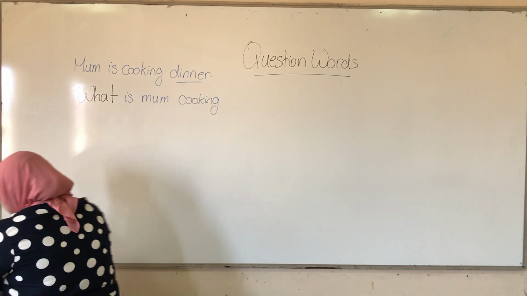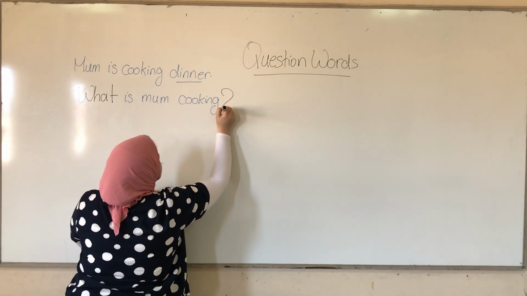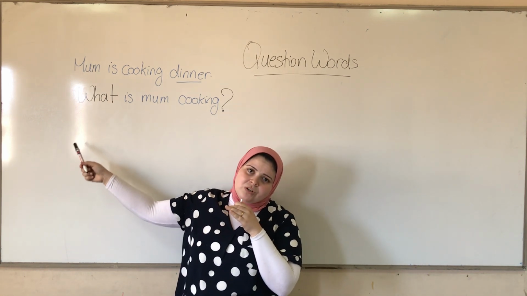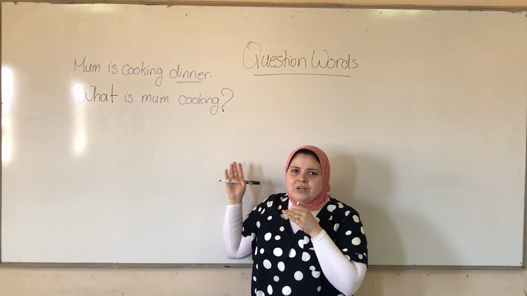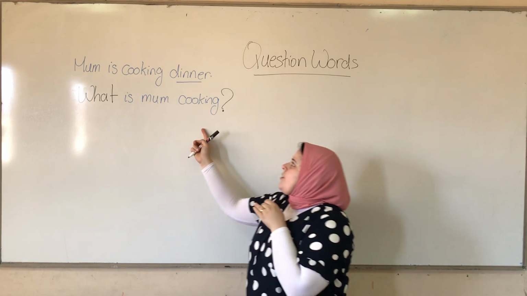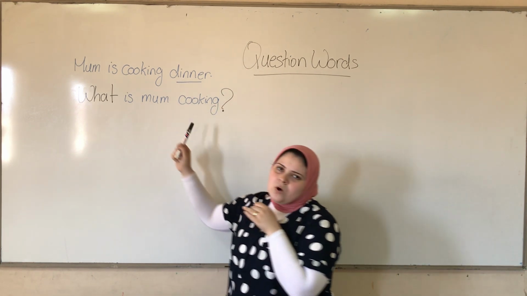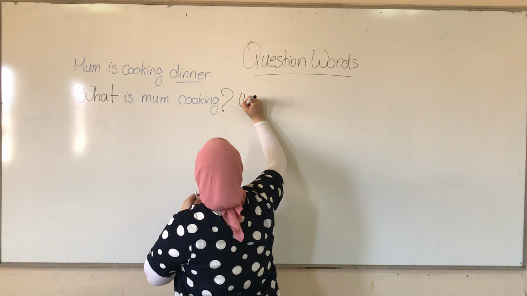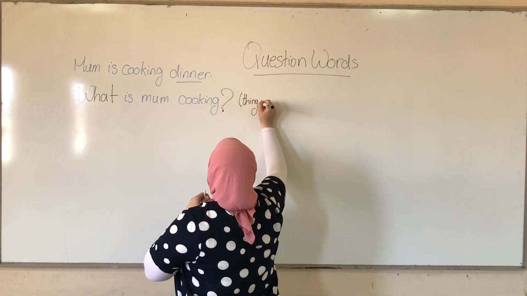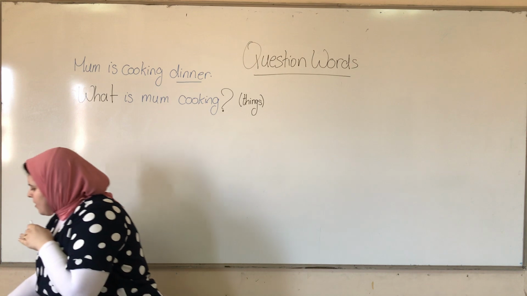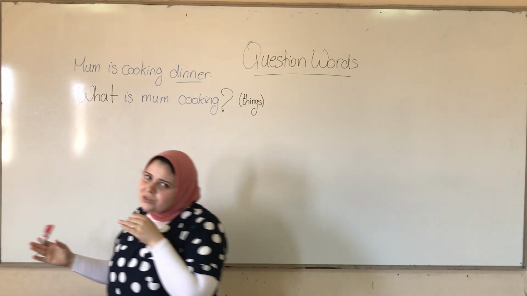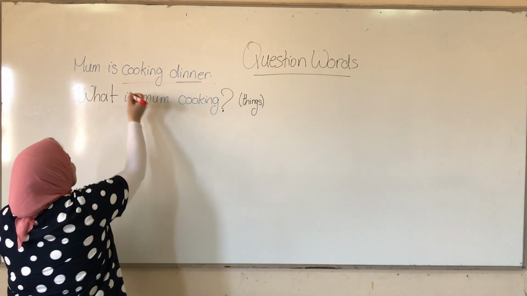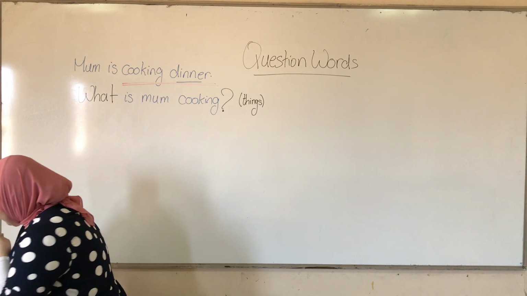And at the end I'm going to put a question mark because it's a question. I use the question word with question mark. So if there's a question word, I have to see a question mark at the end. So here it means that I use what to ask about things because dinner is things. So here I'm going to use what with things. If it's not about dinner, I cannot see Mom and I don't know what is she doing.